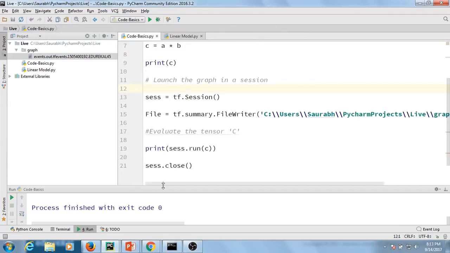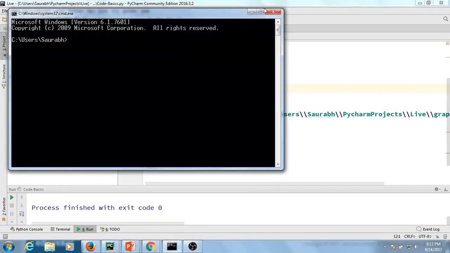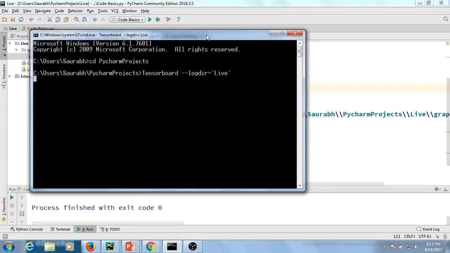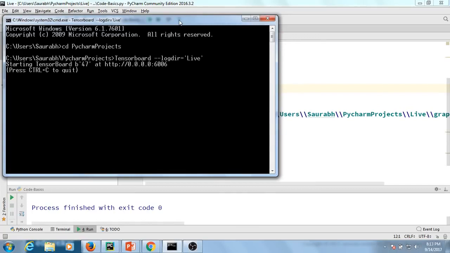Now what you need to do is open your command line. Over here, move to the working directory. So I'll just go to PyCharm projects. And over here, I need to execute this command: tensorboard --logdir equal to the name of my directory. So just go ahead and click enter. Yep, it says starting TensorBoard at port 6006.